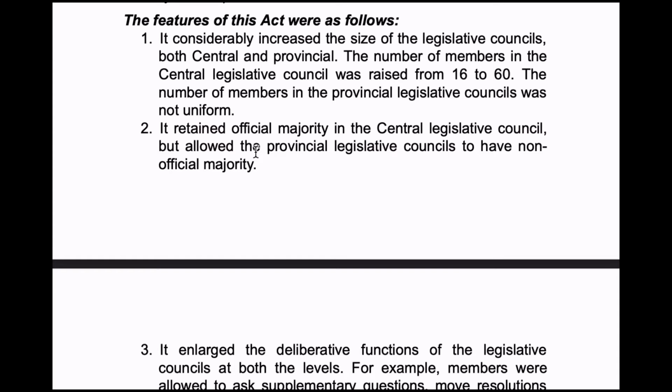Next, it retained official majority in the Central Legislative Council but allowed provincial legislative councils to have non-official majority. So here official majority means the Britishers remained as a majority in the Central Legislative Council, but in Provincial Legislative Councils, the non-official members, that is the Indians, remained as the majority.